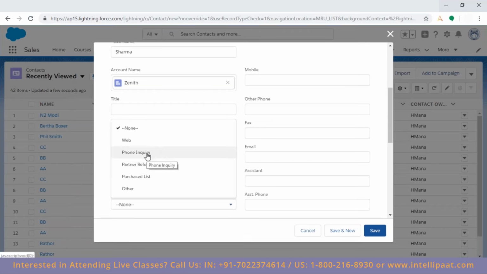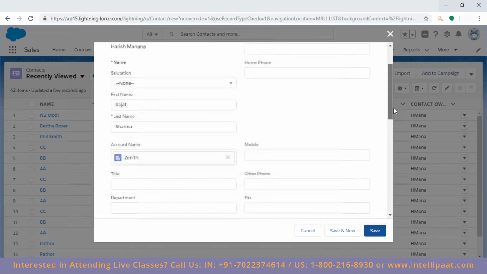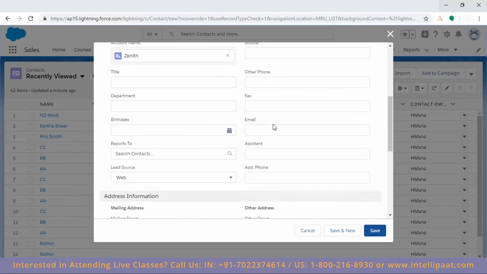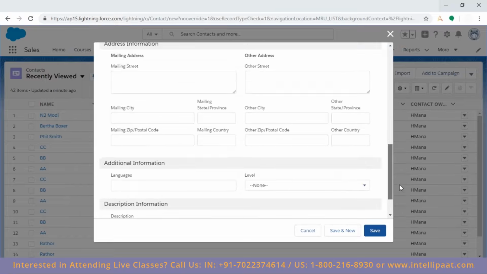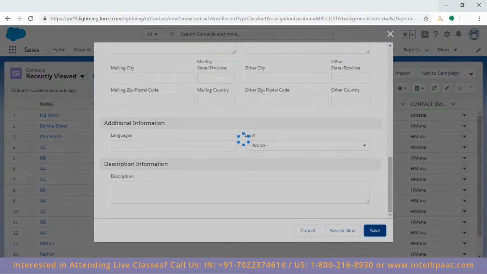Maybe say web, phone inquiry, like that. I'm selecting your web, and then phone number, home phone, mobile, other phones, fax, and so on. And this again is customizable. Based on your organization requirements, you can add and remove fields. Then I'm clicking on save.